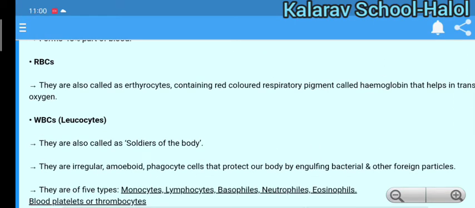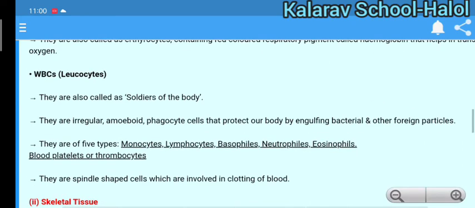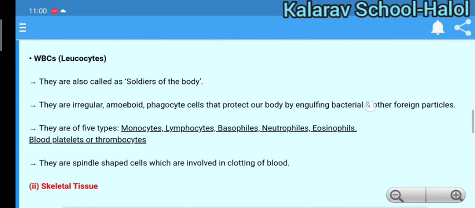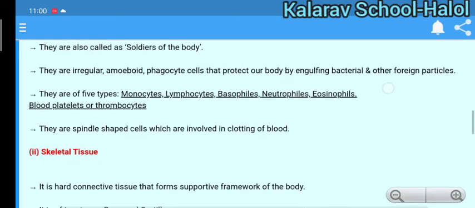Next is WBC, leukocytes. As RBC is erythrocytes, WBC is white blood corpuscles. They are called soldiers of the body because they provide immunity to the body or fight against foreign particles. There are 5 types: monocyte, lymphocyte, basophils, neutrophils, eosinophils. Then blood platelets or thrombocytes. So they have spindle cells which are involved in clotting of blood.